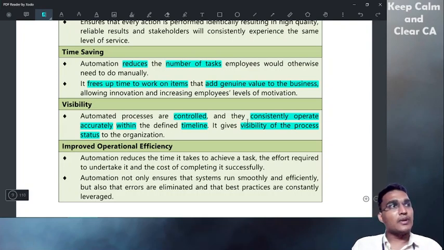For example, if you take automation, assume the air conditioning of the entire organization has been automated based upon the external temperature. The entire air conditioning of the organization will be automated based upon the external environment.